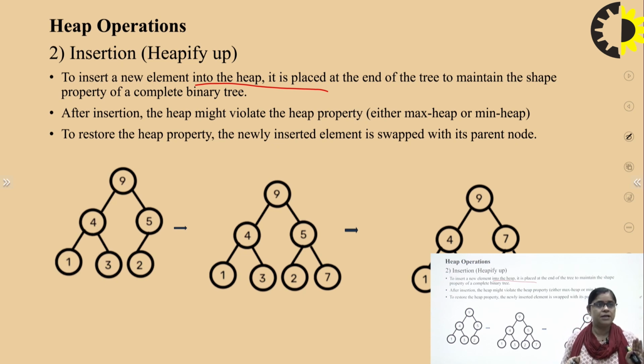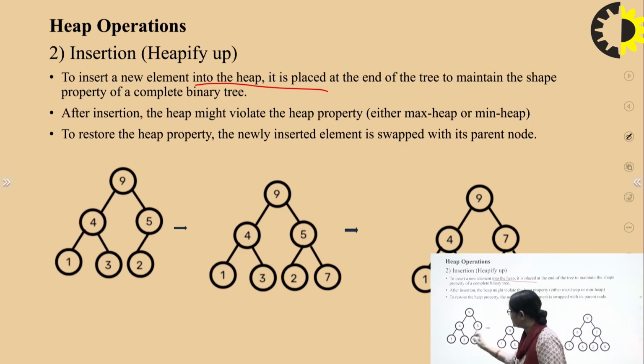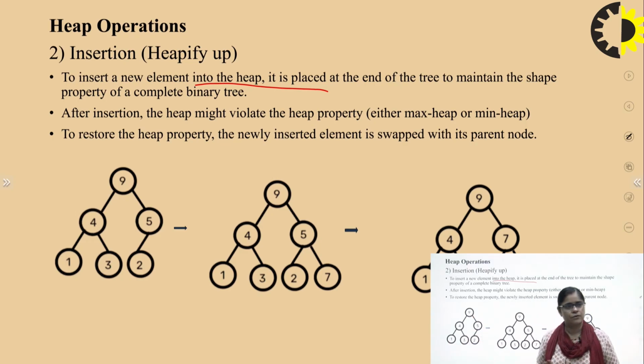After insertion, if we find that the heap property is violated, we restore the heap property by swapping with the parent node. In this diagram, if you clearly see, it is 9, 4, 5, 1, 3 and 2, right? Now we are inserting the node 7.